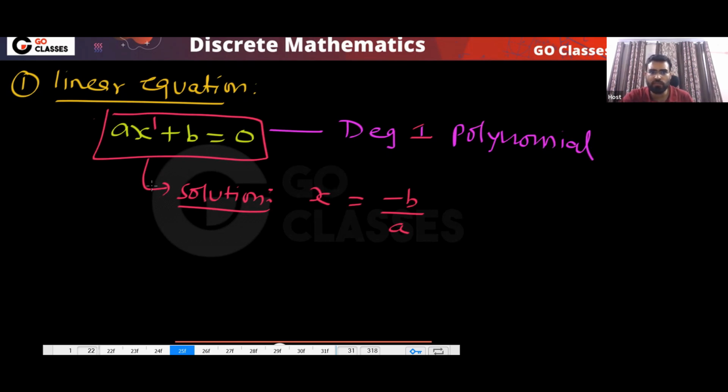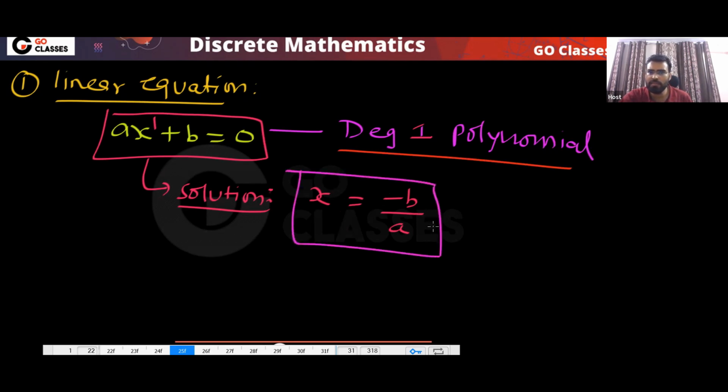So you can notice that for this degree 1 polynomial, you have a solution. Agree? Of course, a should not be 0, because if a is 0, then this is a degree 0 polynomial. Yes or no? So anyway, a should not be 0. Now this is a degree 1 polynomial, and this is the solution.